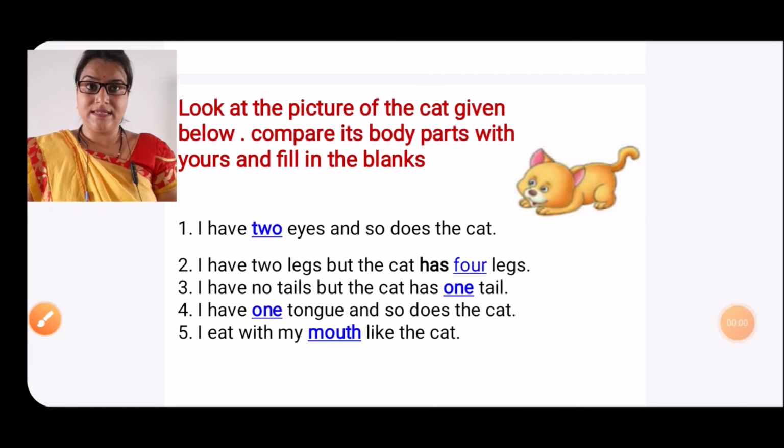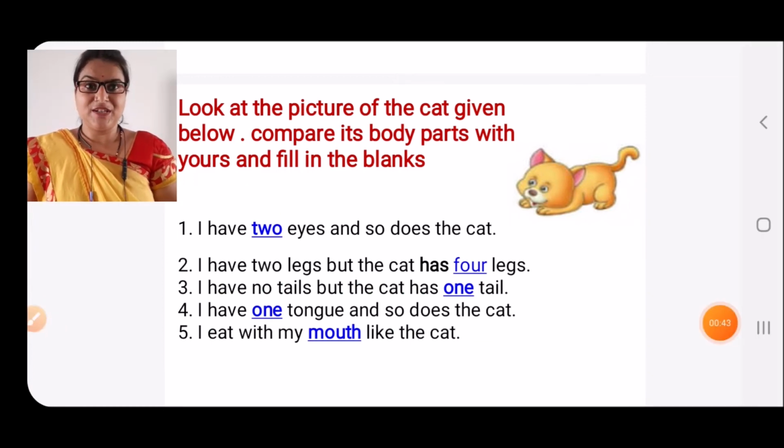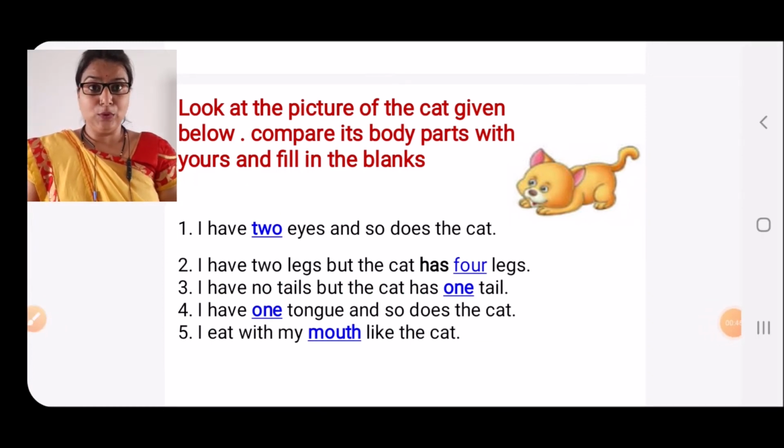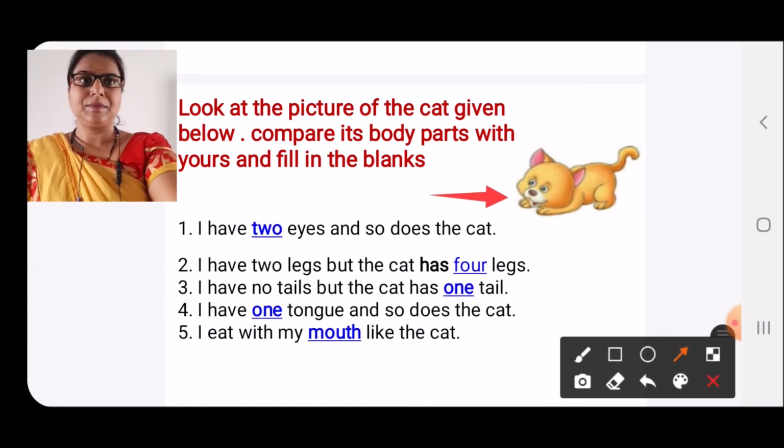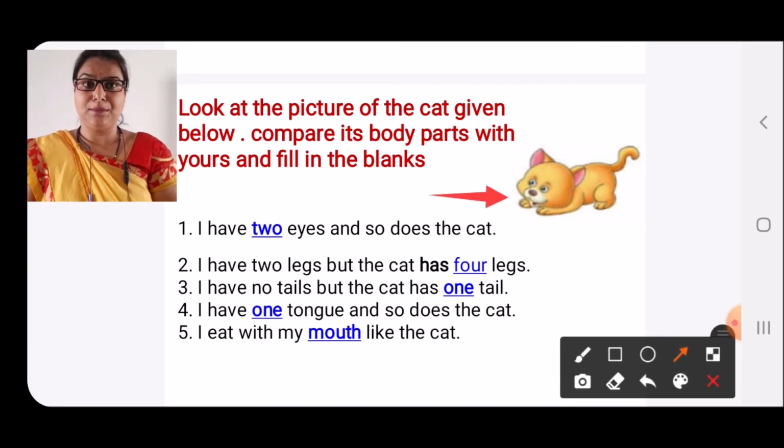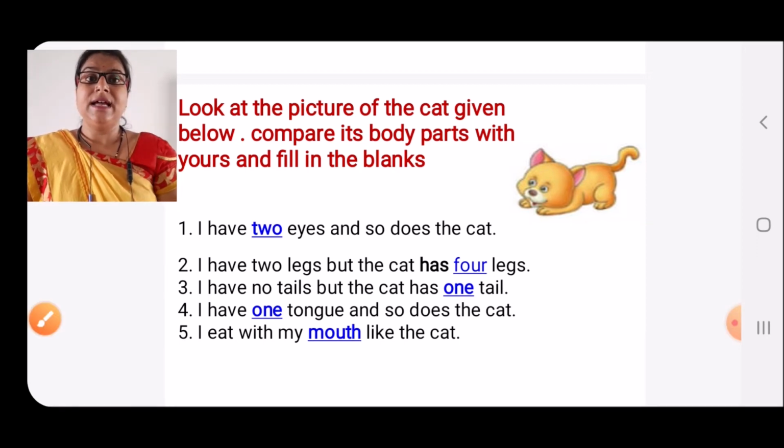Question number C. Look at the picture of the cat given below. Compare its body parts with yours and fill in the blanks. Can you see the cat? Yes, we have to compare with the cat. Number 1. I have 2 eyes and so does the cat. Number 2.